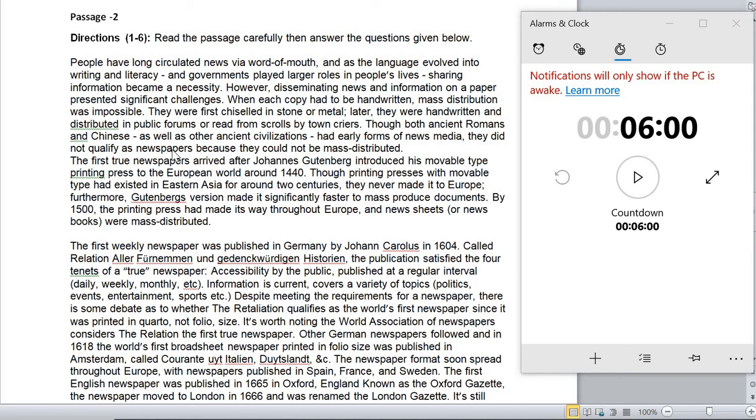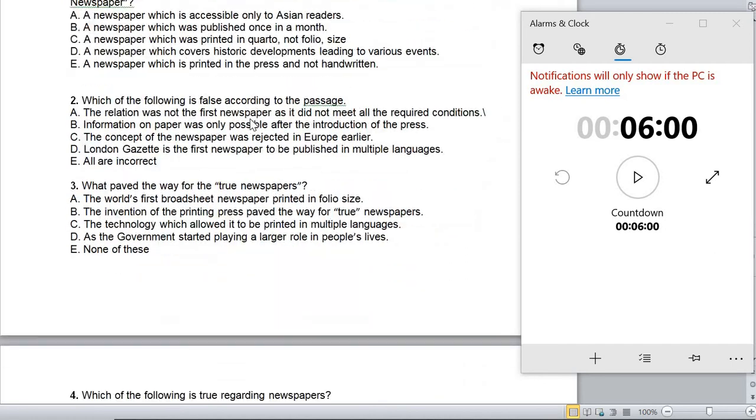In this video, we'll solve an RC passage using the strategy discussed in our reading comprehension strategy video. On the right hand side, you can see the timer, which is set to 6 minutes. Why 6 minutes? Because we have 6 questions, and as per our strategy, we should not spend more than a minute per question. And one more thing I have to discuss in this video is tackling these kind of questions.